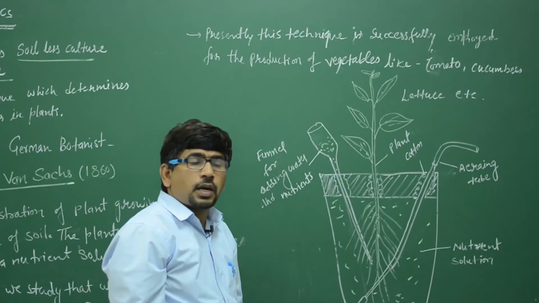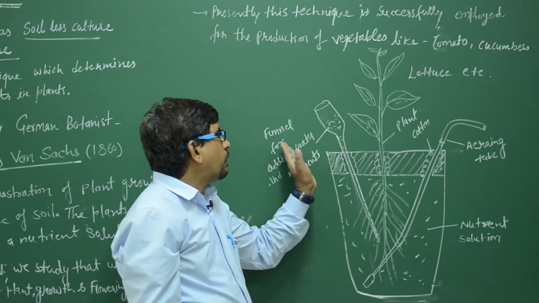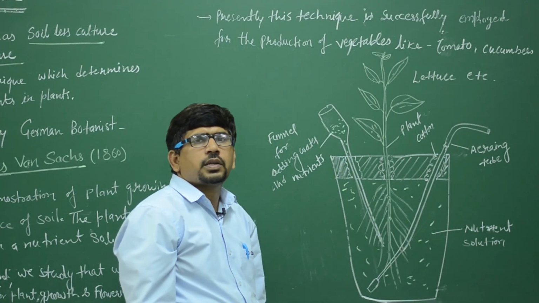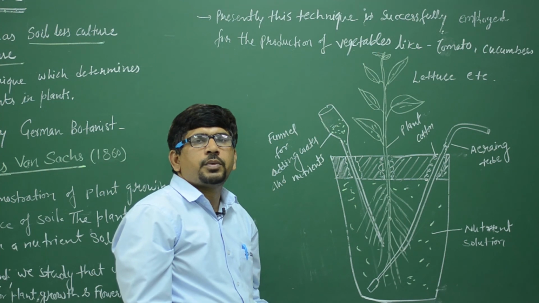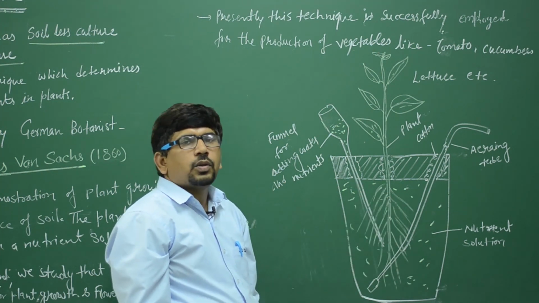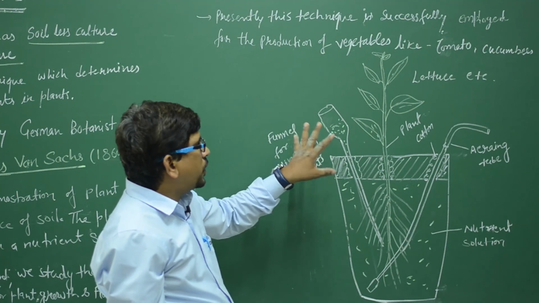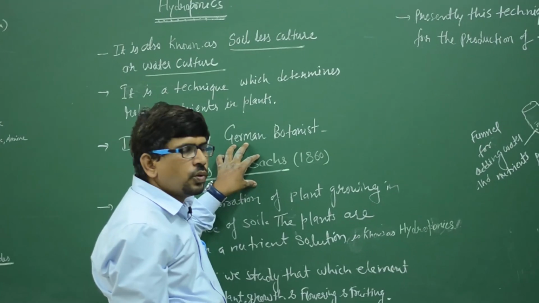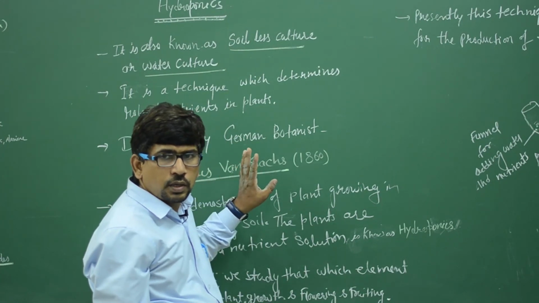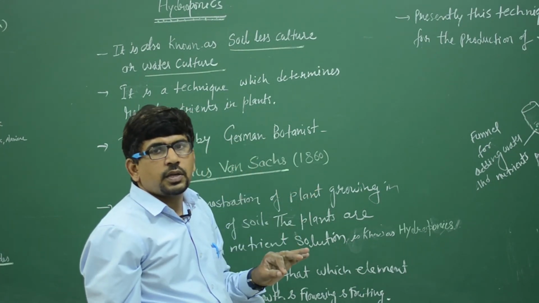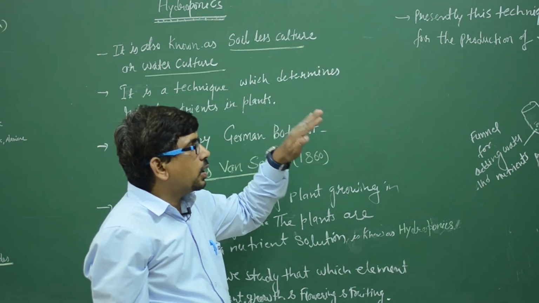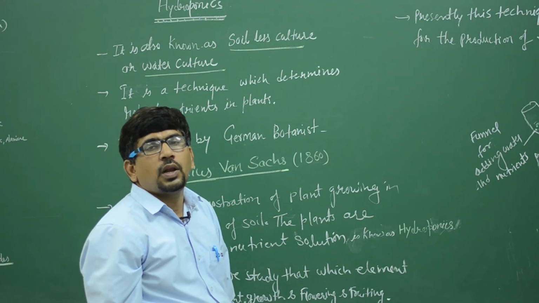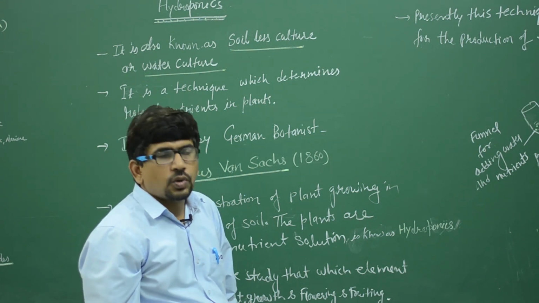In the medical exam, this diagram is given with A, B, C, D and you have to name the parts. Clear? It is a simple thing. Mainly 2 or 3 questions are very important for the medical exam on this point. First, who discovered hydroponics? Julius von Sachs. Second, which type of culture does hydroponics represent? Water culture, or soil-less culture.